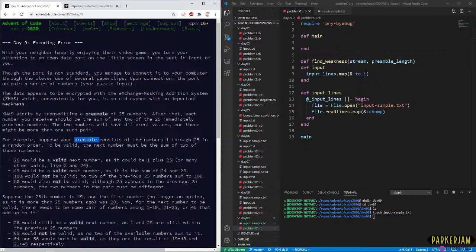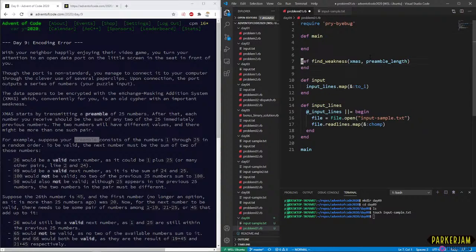Trying to come up with a good name here. Port is non-standard. You manage the port outputs a series of numbers. That's not really a name. The data appears to be encrypted. We can actually just call it Xmas because that's the name of the protocol, right? There we go. So let's find our weakness here.